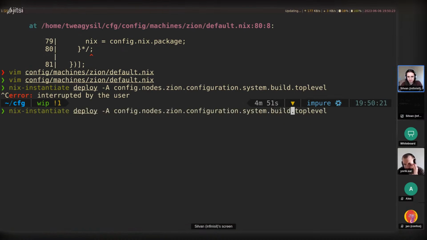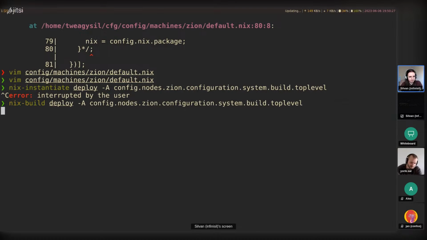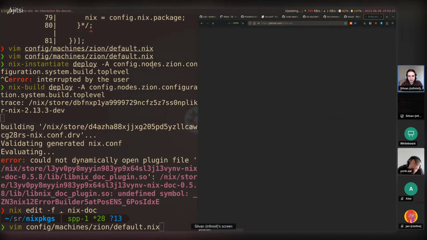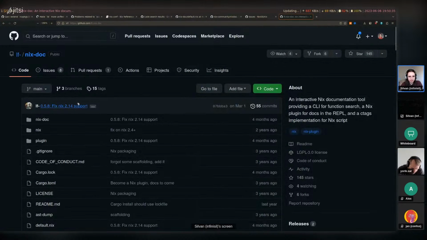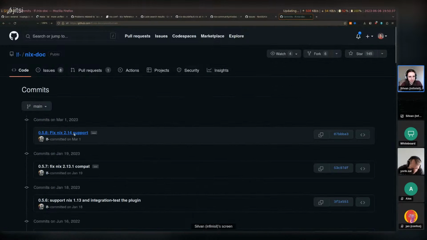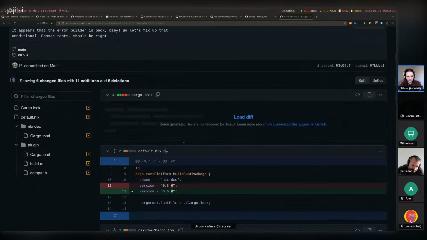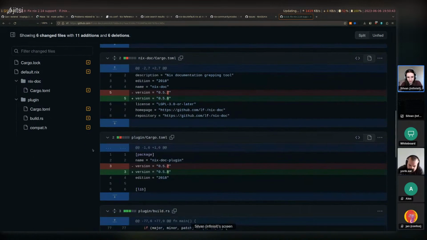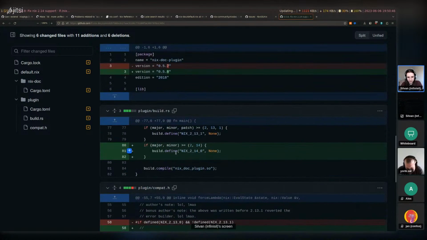Well, let's do it outside here. Nix build. Nix-doc. I guess we can check here what it means to fix 2.14 support to see if there's anything other than just fairly trivial changes.